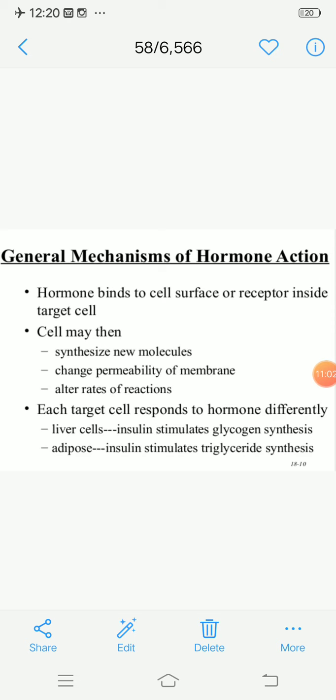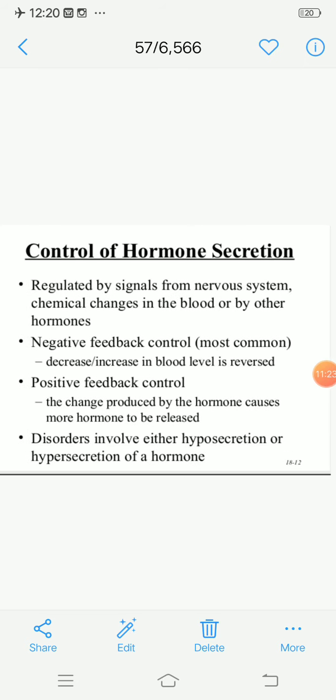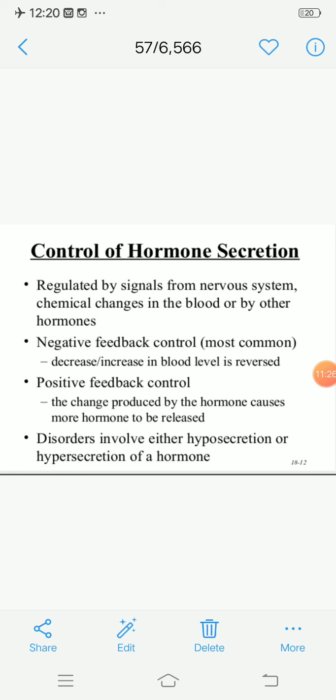The general mechanism of all hormones is that the hormone binds to the cell surface receptor, and inside the target cells changes occur: the cell will synthesize a new molecule, or the permeability of the membrane is changed, or it alters the rate of reactions. So how is the secretion of hormones controlled? There are two control systems: negative feedback control and positive feedback control. They help to regulate the level of hormones in your body.